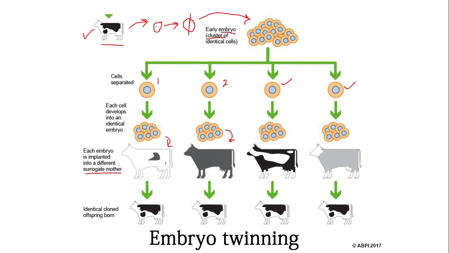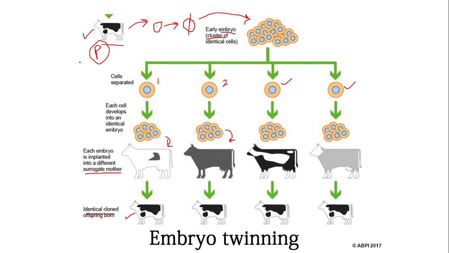Now these embryos will develop in the surrogate mother, and then after the development, the identical cloned offspring will be born, and these clones will be exactly identical to their parent. Exactly identical means, guys, that they are genetically identical.